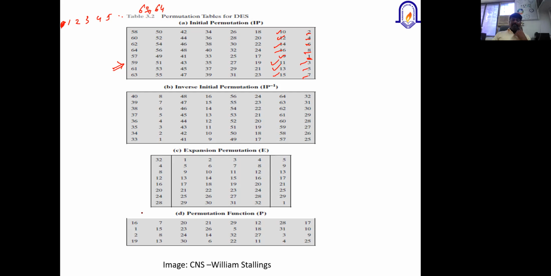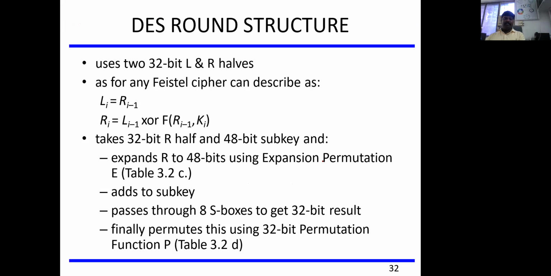After this, when you talk about the inverse initial permutation, again there are defined formats. Whatever element you get after the list of operations is going to be placed like this: 1 to 8, then 9 to 16, and so on. We can remember this pattern or box through which the different bits are placed in a specific order. Now I'll explain the expansion or permutation operation with further explanation of the steps.